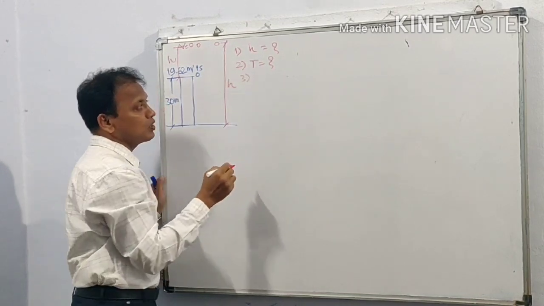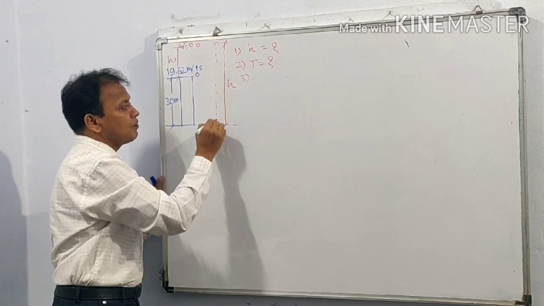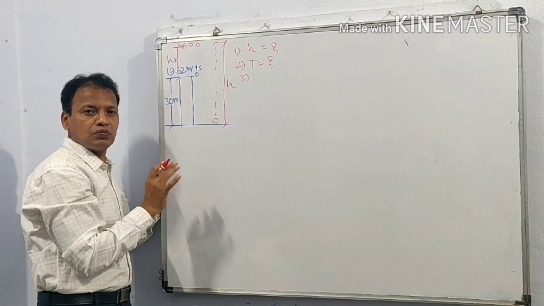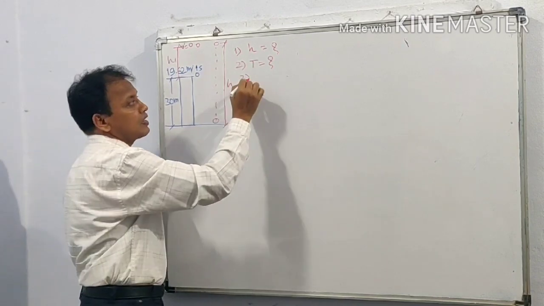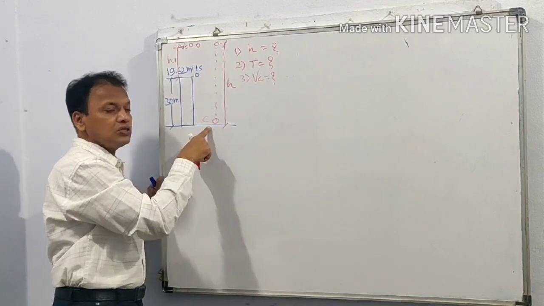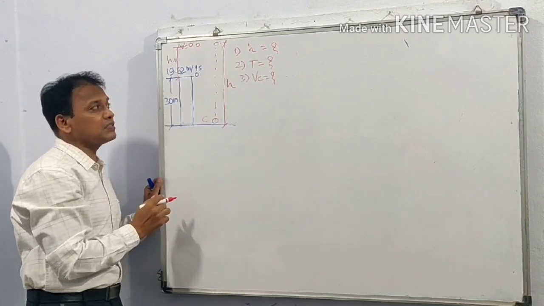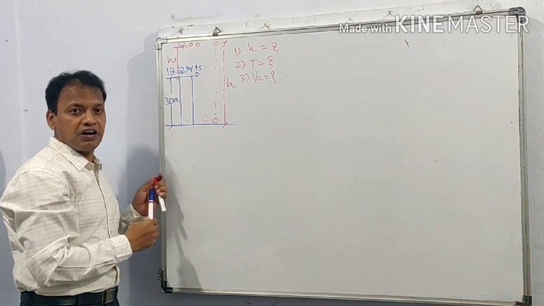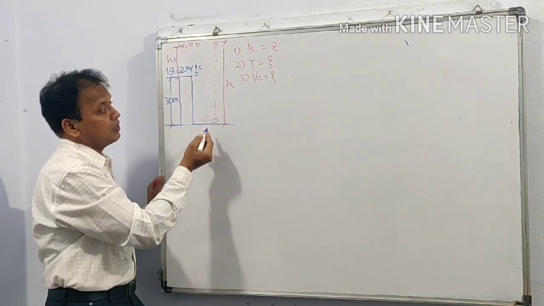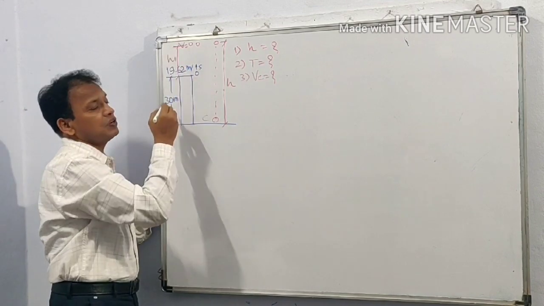We are asked to find one more thing, that is when this ball is falling on the ground, just before striking the ground, the ball will have certain velocity. Let this point be C. We are asked to find the velocity of the ball just before striking the ground. So these three parameters are asked: maximum height attained by the ball, total time for which the ball was in the air, and the velocity of the ball just before striking the ground.